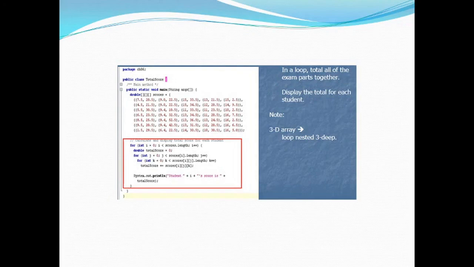As you can see in this example, first of all for rows, then we are traversing the second dimension, which is given by rows.length, and the third dimension by the rows column.length.